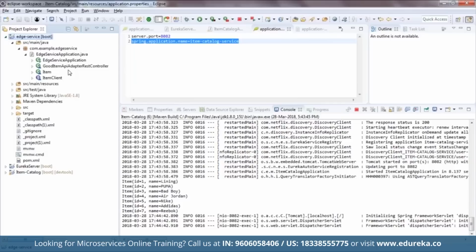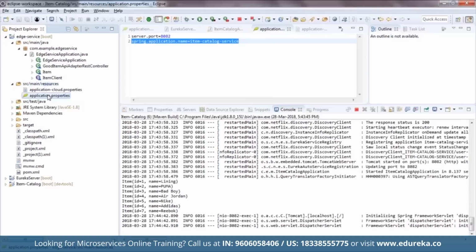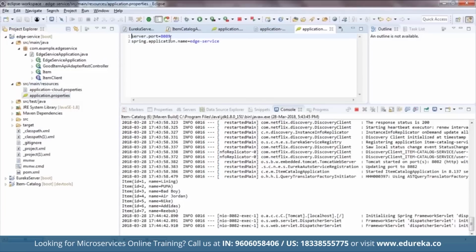We know that the item catalog service is running on port 8082. So what we need to do is configure this application to run on a different port. And this is pretty obvious, guys, right? So let me just open this application.properties and you can see that I've configured it at port 8089, right?